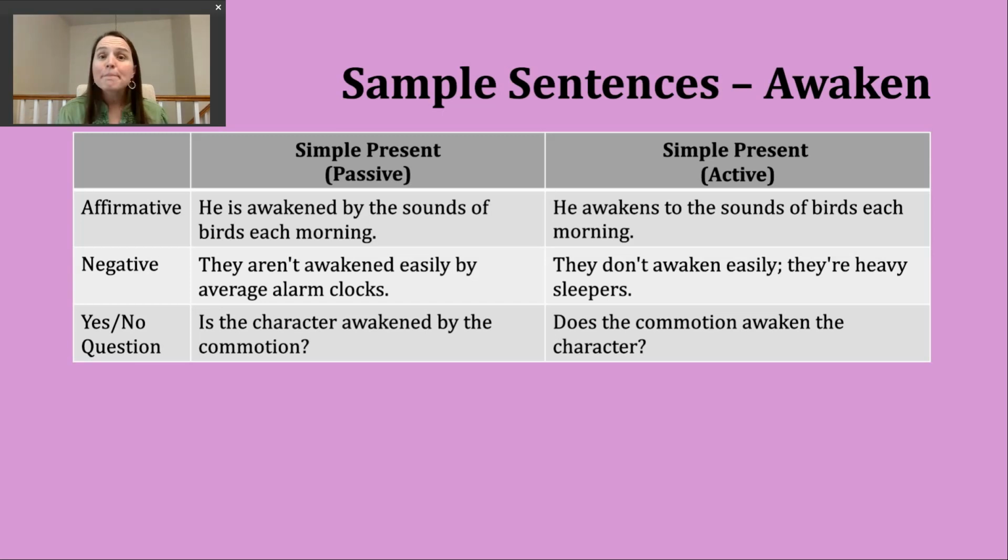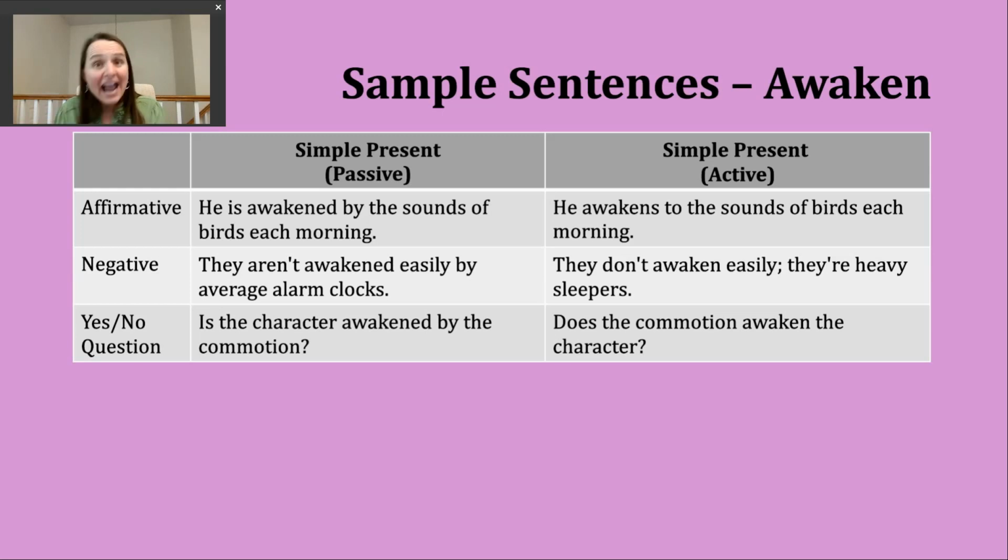Now, let's take a look at passive voice, negative. So here, again, our structure is to start with our object or thing that receives the action. Then we're going to use our be verb, not, and then the participle form of the verb. You can see that here. They aren't awakened easily by average alarm clocks. Okay, so here we have another example with by, so we kind of know who or what is responsible for this action.